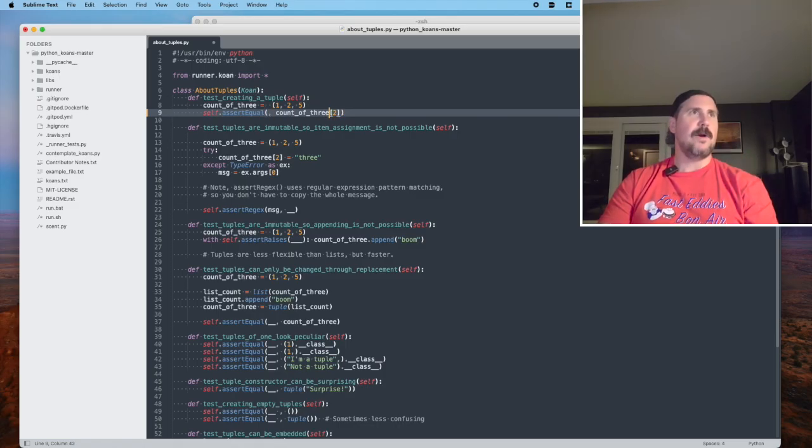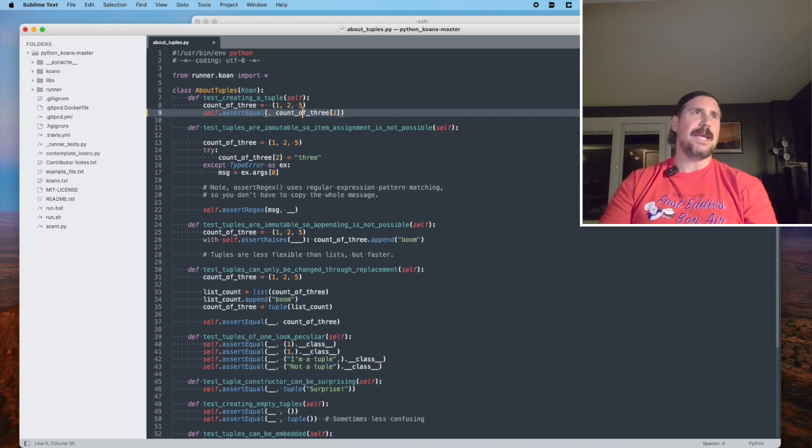So this structure here, where we can call the sort of index-type bracket structure on a tuple, I wonder if it will return the second item, actually the third item in a zero-based indexed tuple.